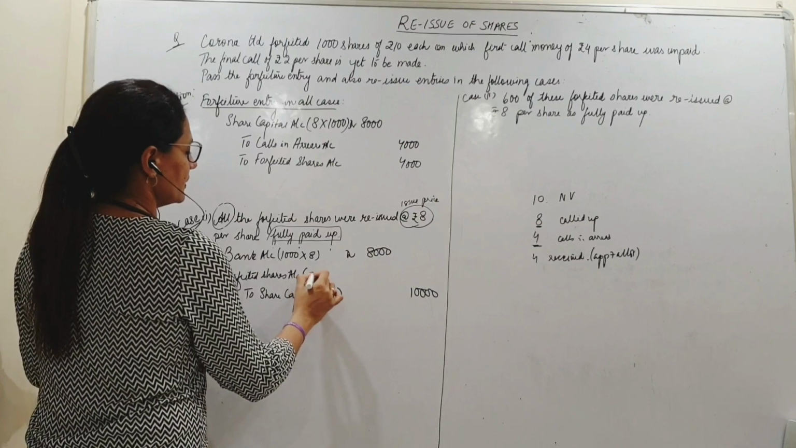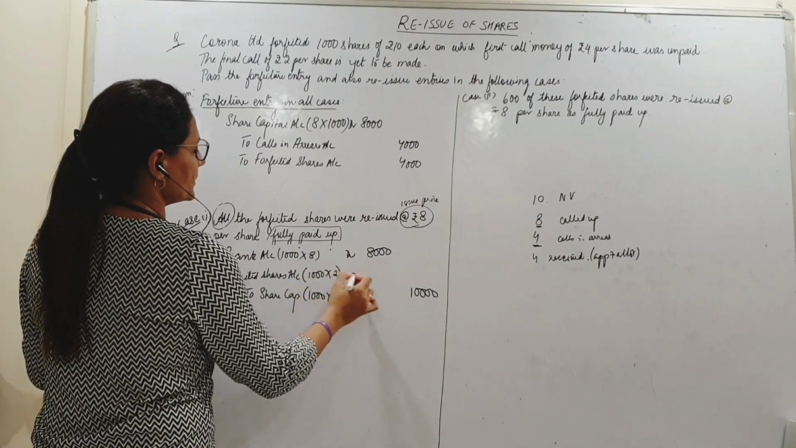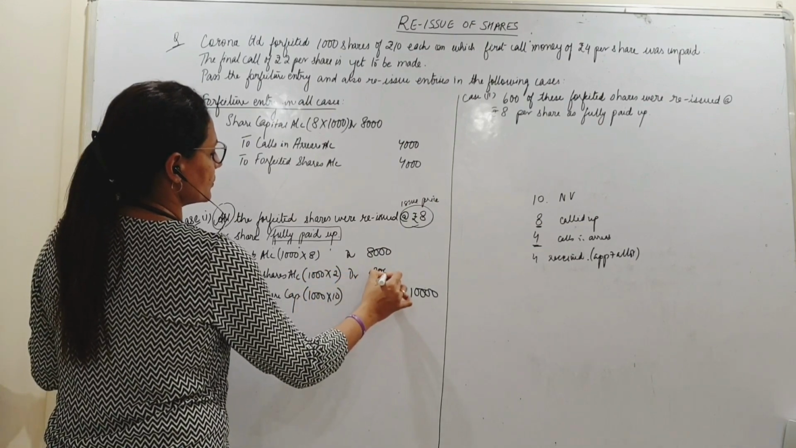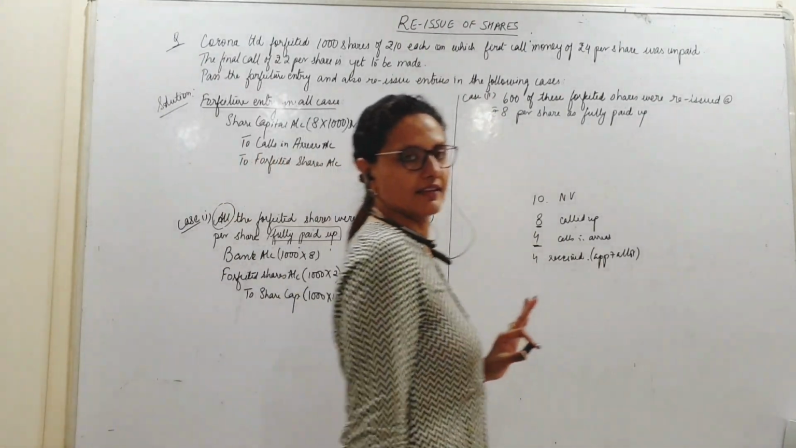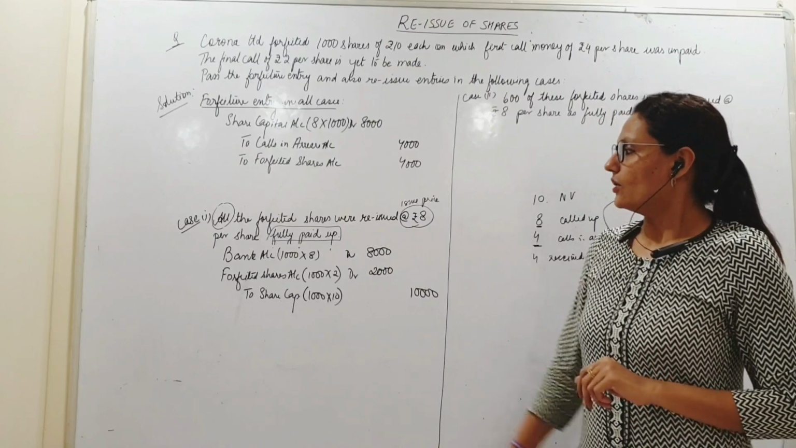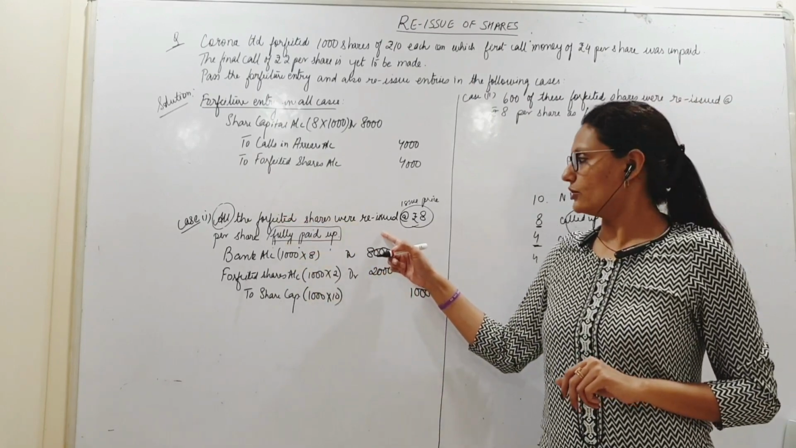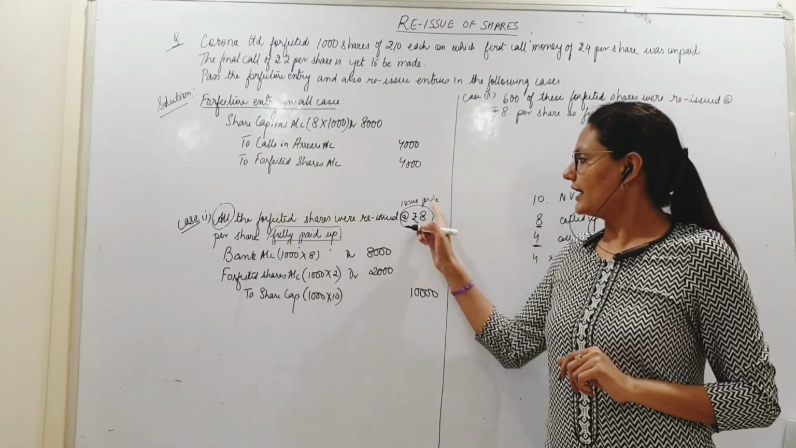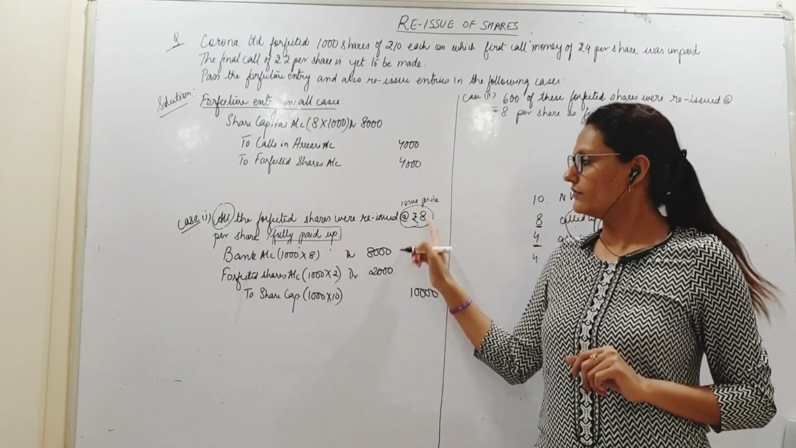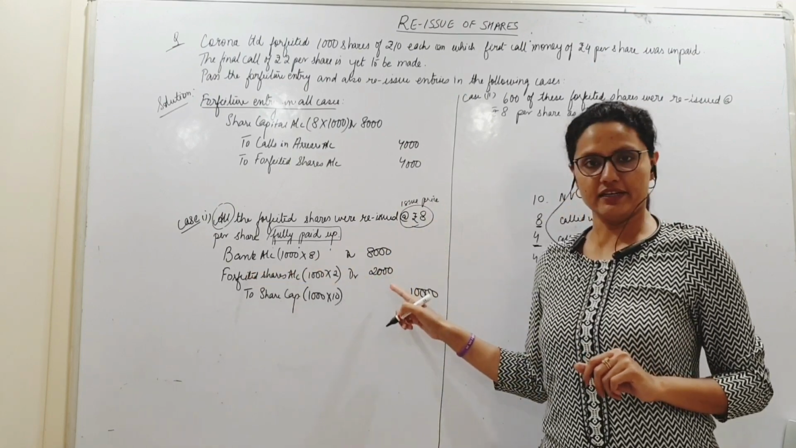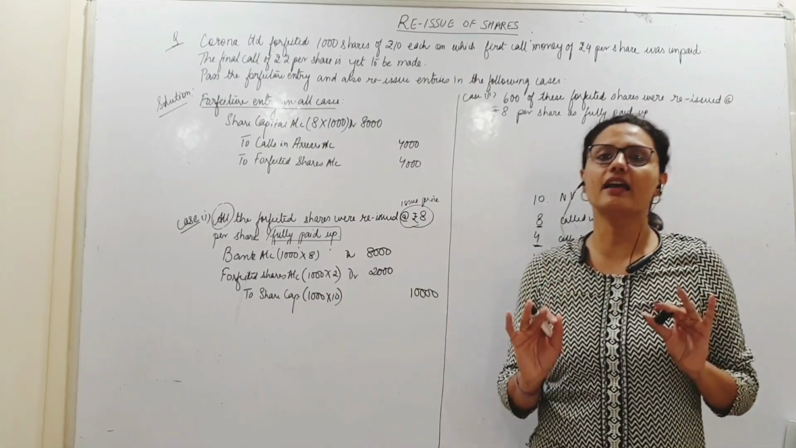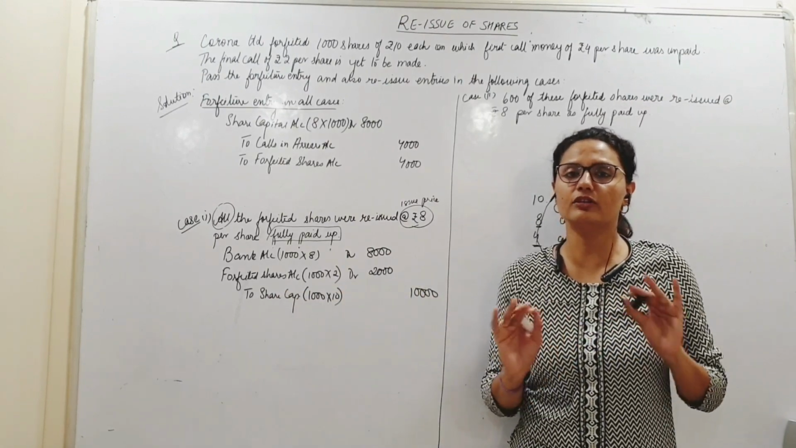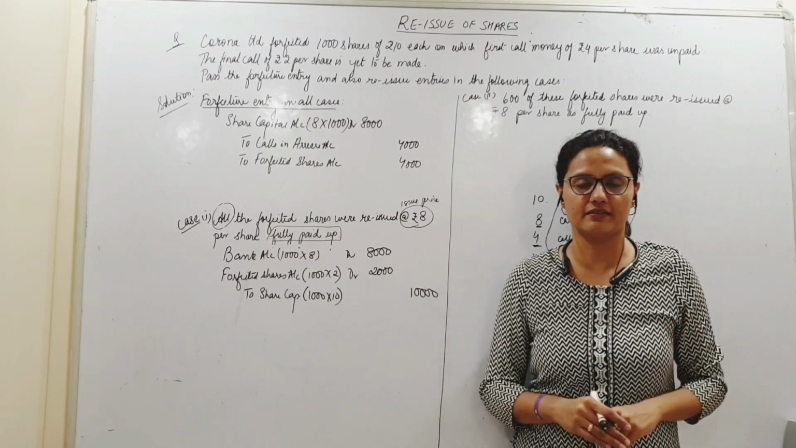ठीक है? On these 1000 shares, 2 per share is the discount amount. So that is debited to forfeited shares. So this is the reissue entry for all shares being reissued that were forfeited at 8 per share, amount received, 2 discount allowed and debiting to forfeited shares, and share capital is credited with the entire called up value, matlab full nominal value 10 rupees.